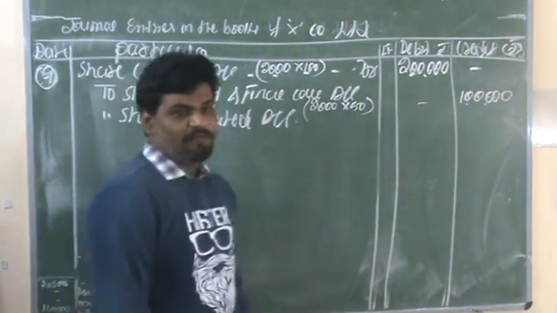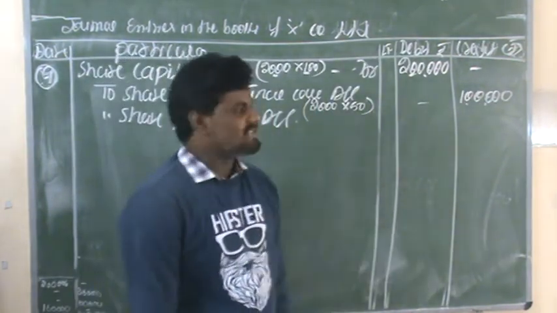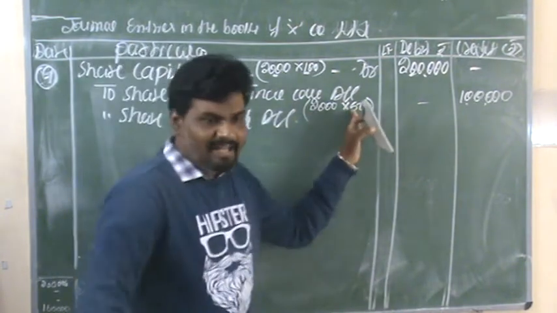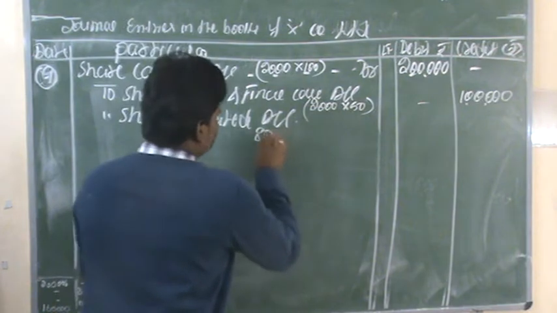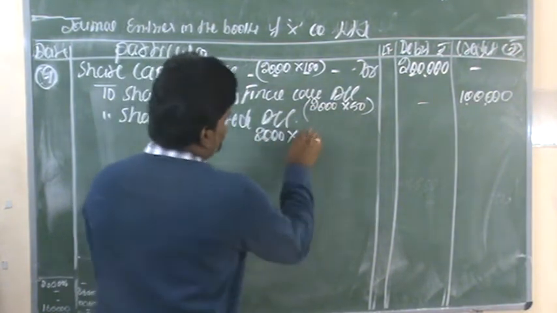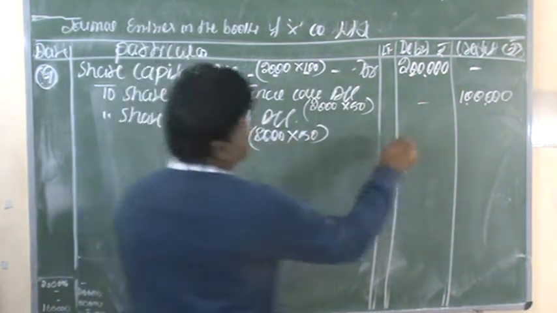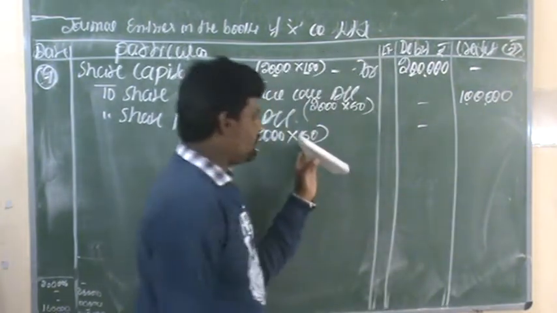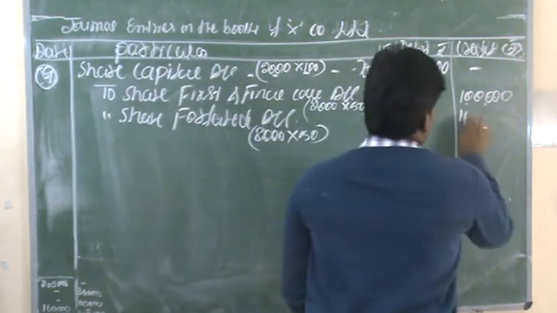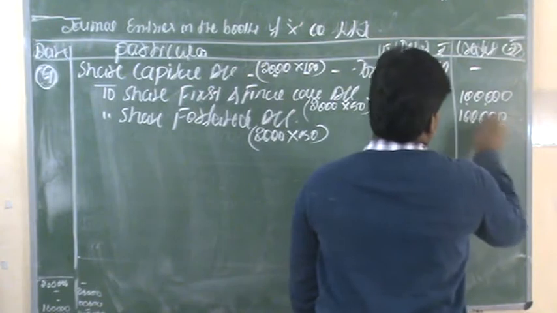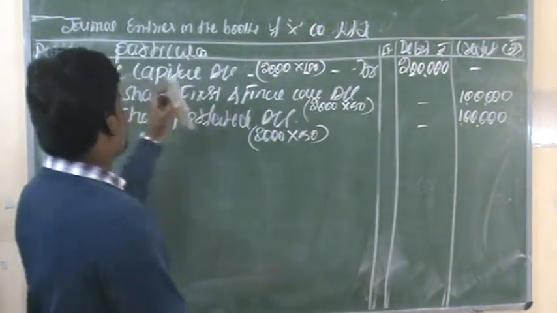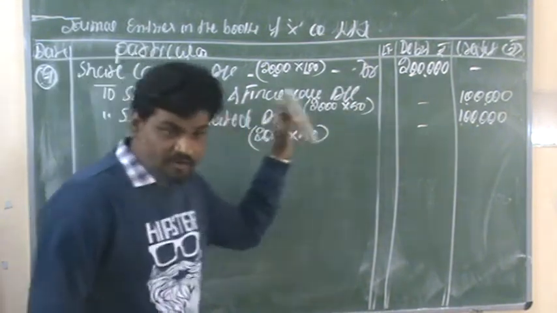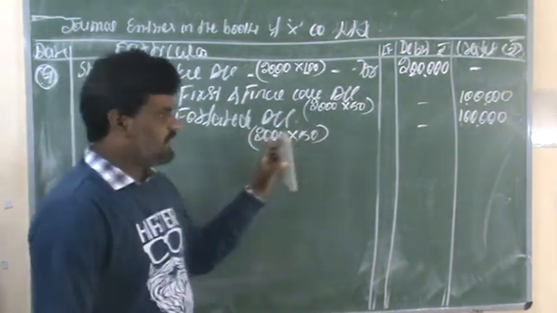The remaining, already credited to the company's account: 100 minus 50, the remaining 50 from each share. 2000 into 50 per share means we will get 1 lakh rupees. So: share capital account debit, to share first and final call account, to share forfeited account.